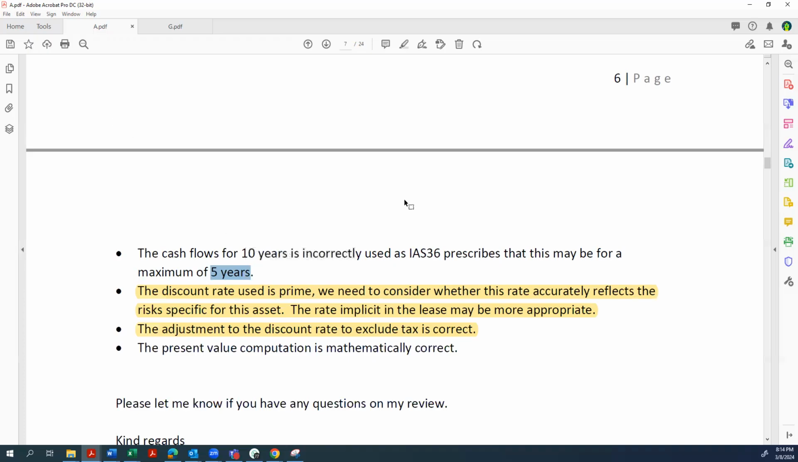Then they say the discount rate is prime. We need to consider whether the rate accurately reflects the risk for this asset. The rate implicit in the lease would be more appropriate. So quite happy with this. They're questioning the nature of the rate, so definitely giving a benefit there. Then they say the adjustment to the discount rate to exclude tax is correct. So that is now an issue, because the adjustment to exclude tax.